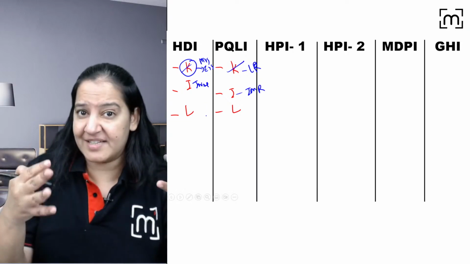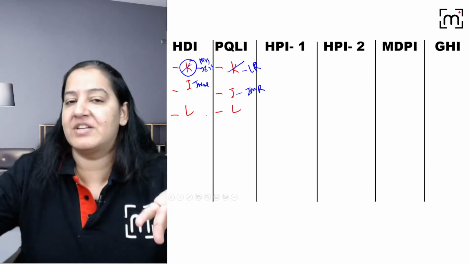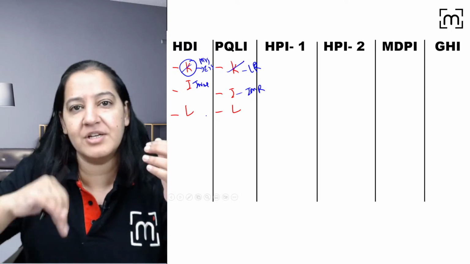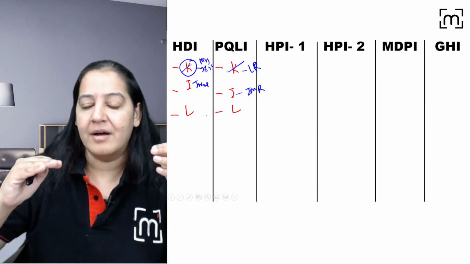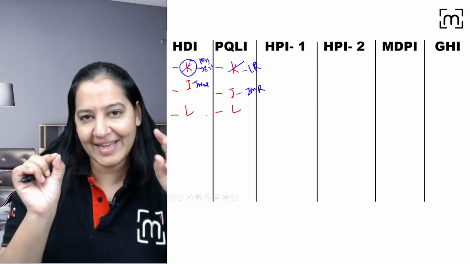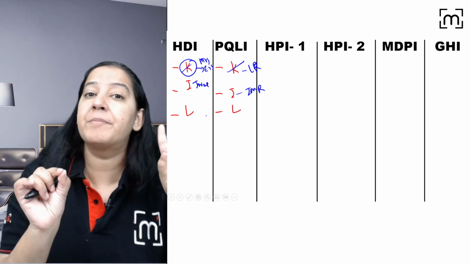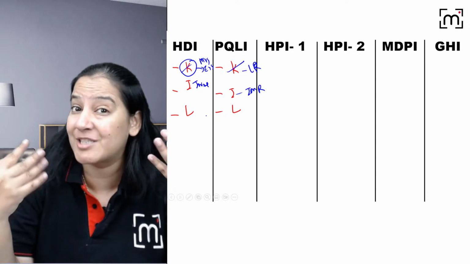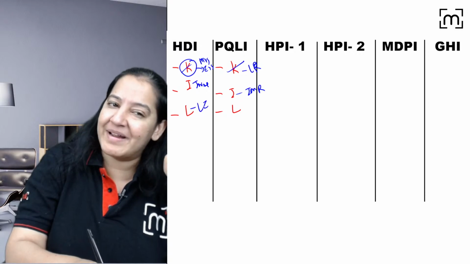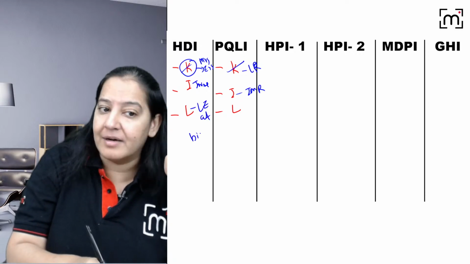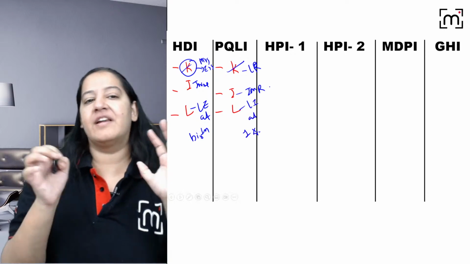So these are positive indicators. Now we will not say about dying, premature death. We will say life expectancy. There is how long you will live, and there is how soon you will die. Look, how long you live, the glass is half full or half empty, it's the same thing, right? If a child is born today in India, I can see 2 things in the child. How many years the child will survive and what is the probability the child will have premature death. One is positive, one is negative. Both are expectation, not reality, right? So here we say longevity is life expectancy at birth. And here we will say life expectancy at 1 year because I have already taken IMR in consideration.